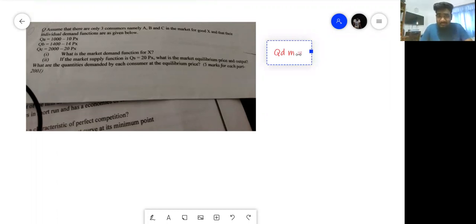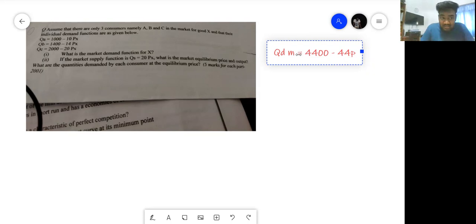I'll just skip a few steps. 1,000 plus 1,400 is 2,400, plus another 2,000 gives you 4,400. Minus all the B components, 10, 14, and 20, that's 44. Are you okay with that? The market demand function. Yes, sir. Okay, add all the A's and the B's.